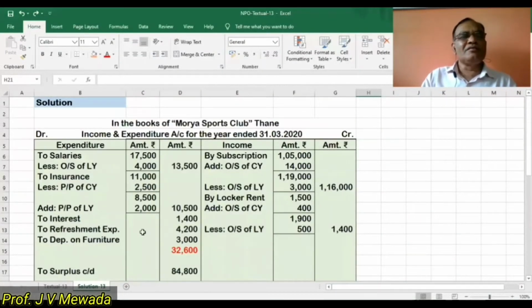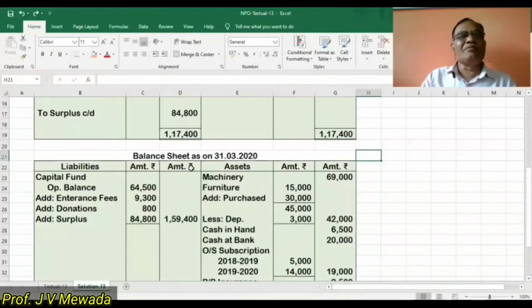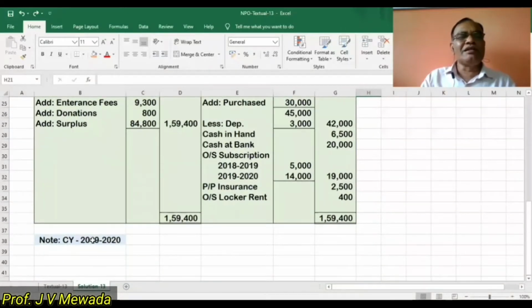We are preparing the income and expenditure account in the books of Moria Sports Club. So at the top we are writing income and expenditure account for the year ended 31st March 2020. At the same time we are writing balance sheet as on 31st March 2020, and our current year is 1920, that we have to remember.